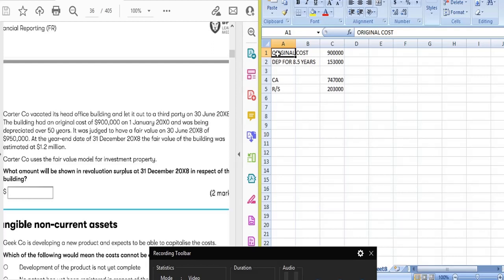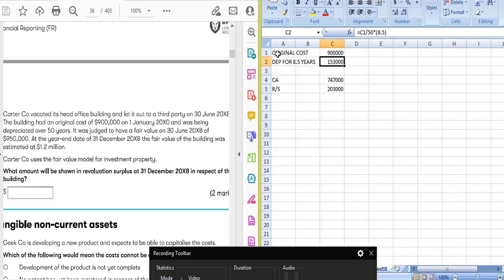The cost was 900,000, right? And I have calculated depreciation for 8.5 years because on 30 June 20X8, the company let out the building to third parties. So the building has been transferred from PPE to investment property.